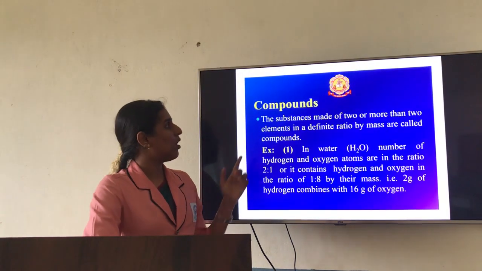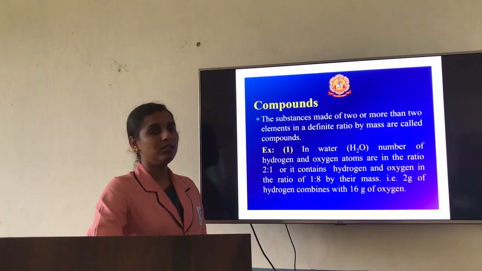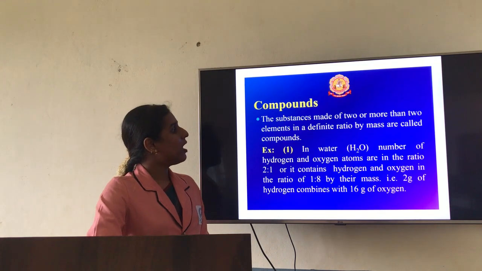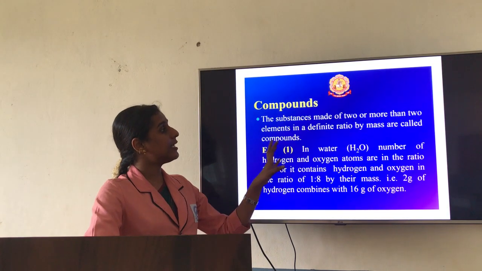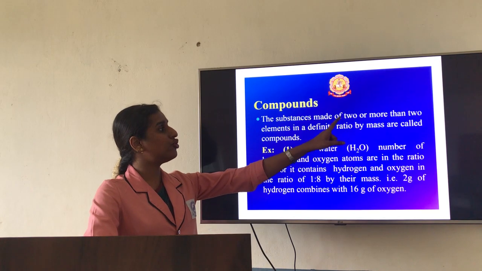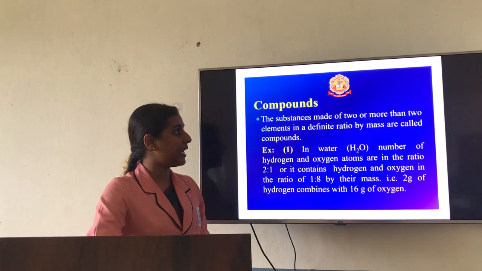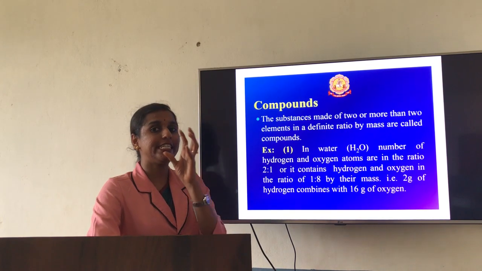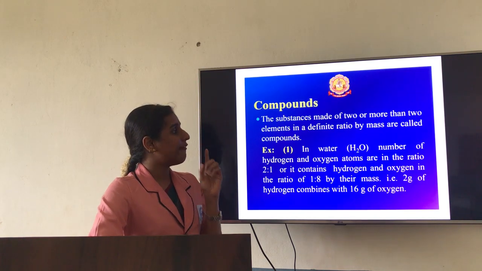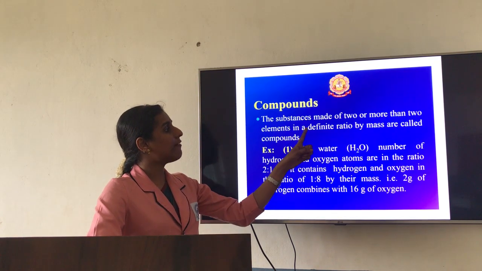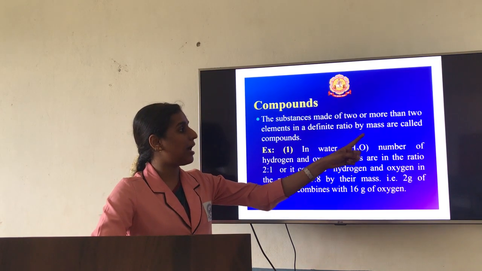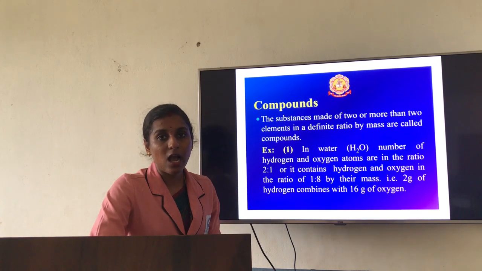Next, one more type, that is compounds. Compounds are made up of two or more elements which have a definite ratio. That is very important. It should have a definite ratio by mass.